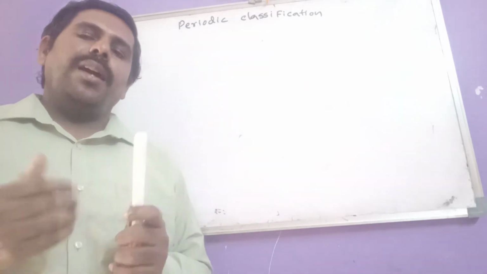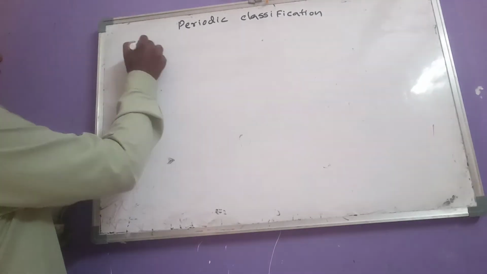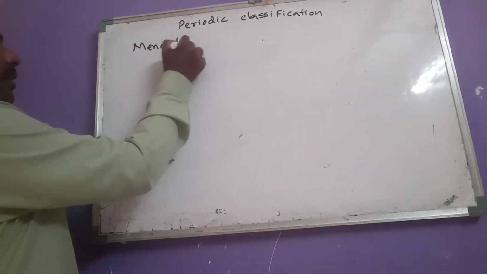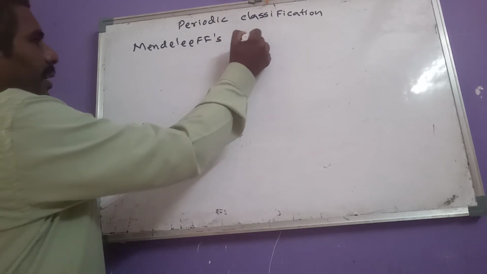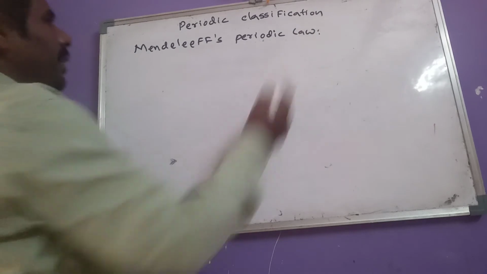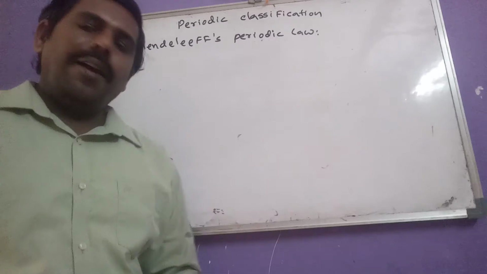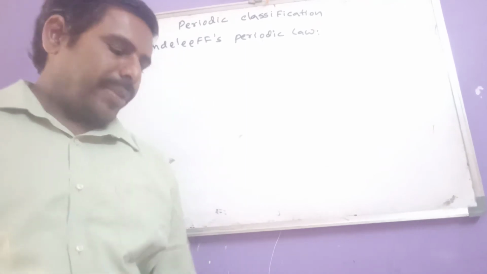Then after that, Mendeleev's periodic law. What is Mendeleev's periodic law? According to Mendeleev's periodic law, the physical and chemical properties of elements are periodic functions of their atomic weights.